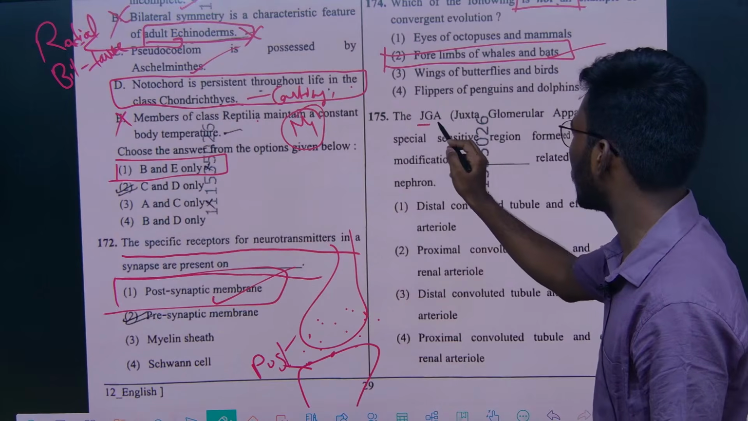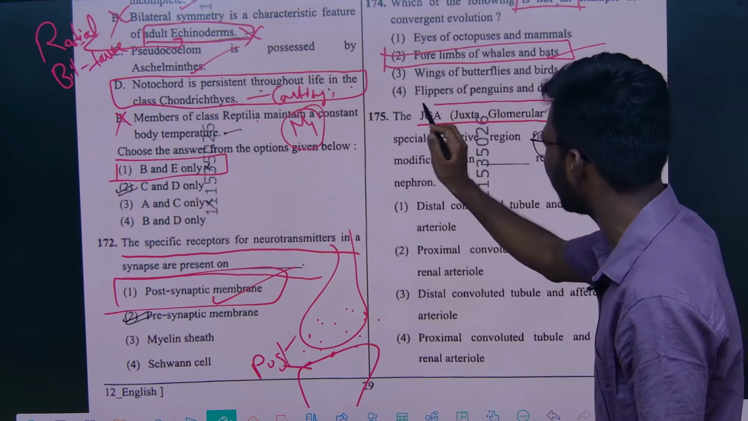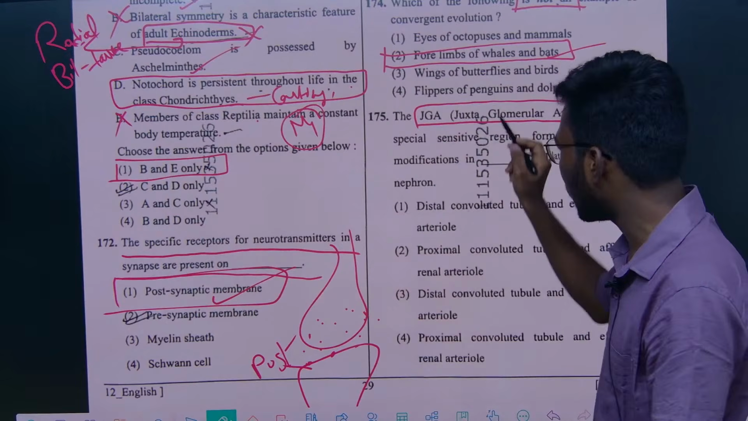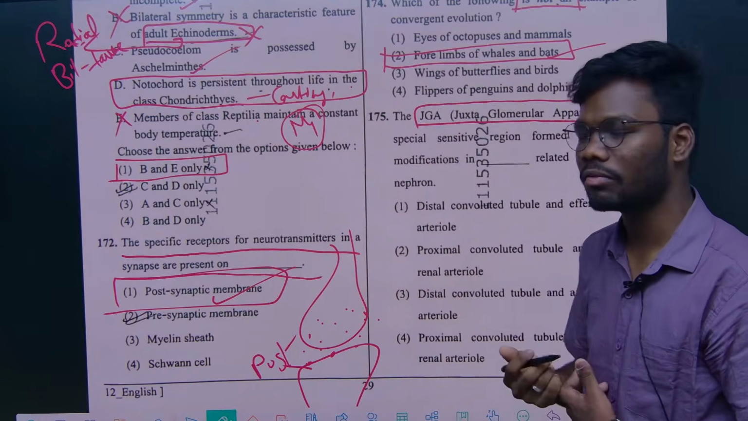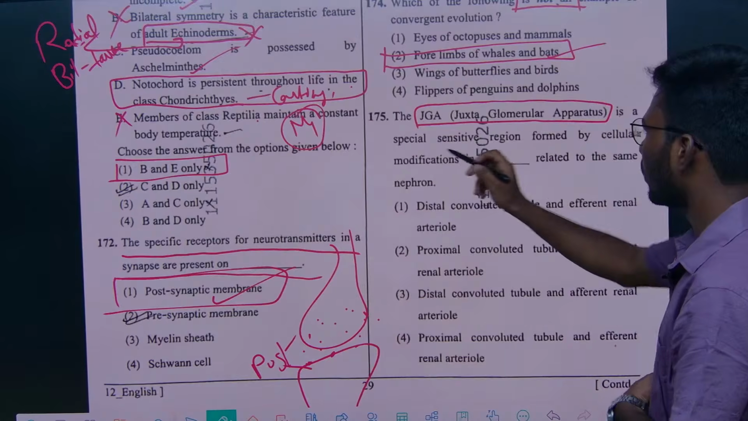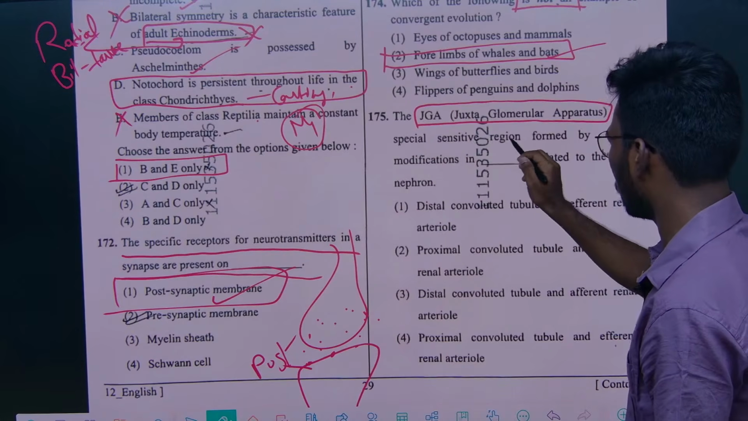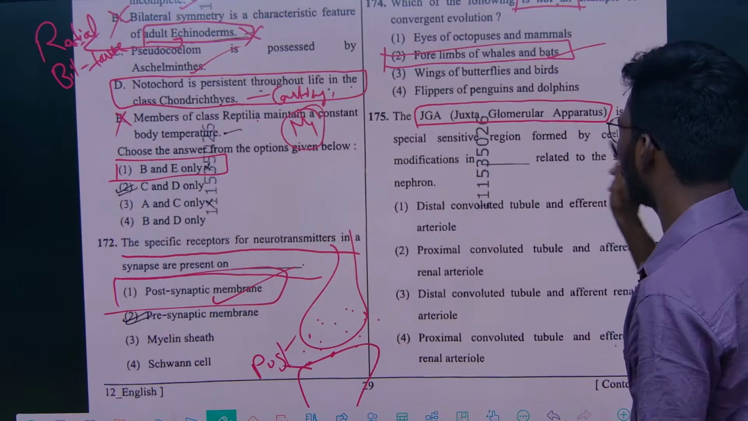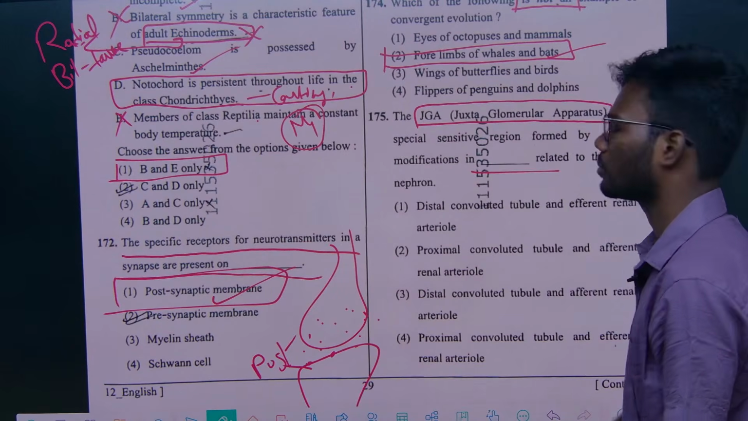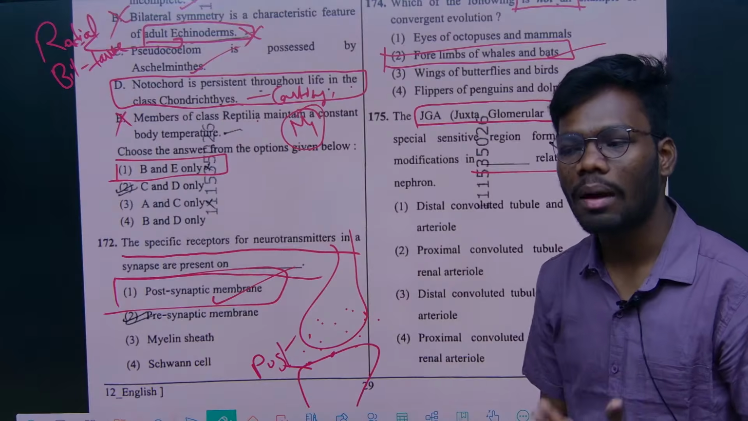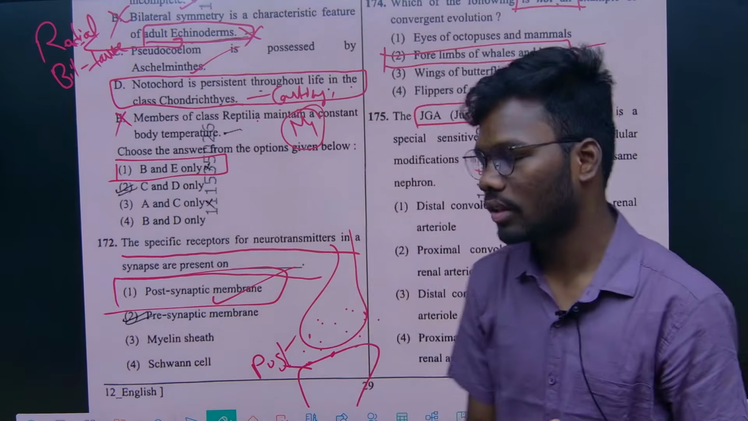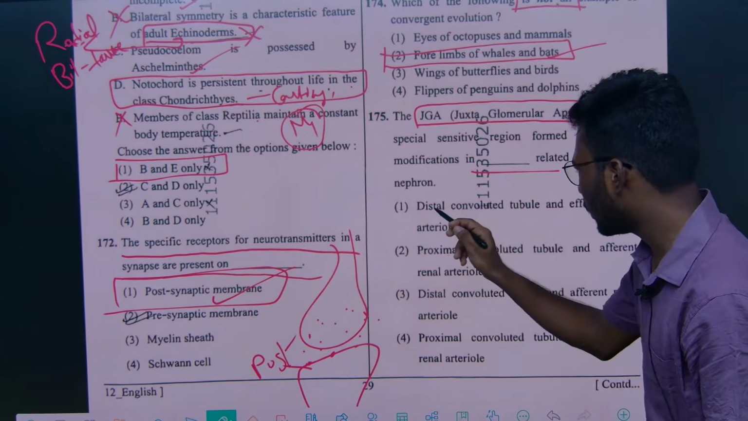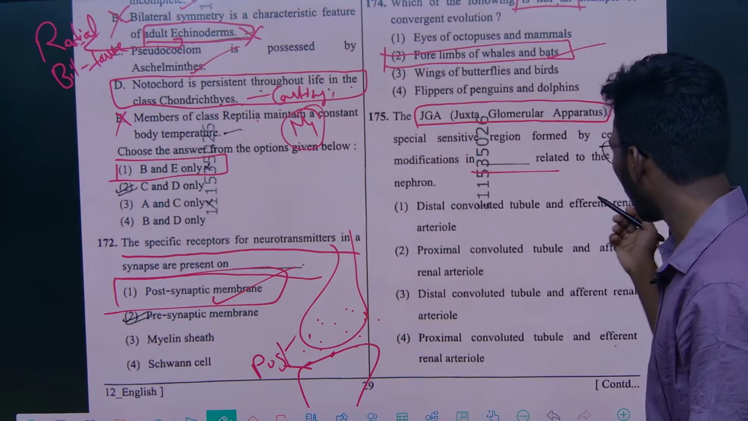Now again from human physiology, excretion: the renin-angiotensin-aldosterone system. There is a structure called the juxtaglomerular apparatus, and with the help of this only the RAAS mechanism will work. They are asking, it is a special sensitive region formed by the cellular modification in where? So where is this JGA present? The options are DCT, PCT, PCT and efferent.